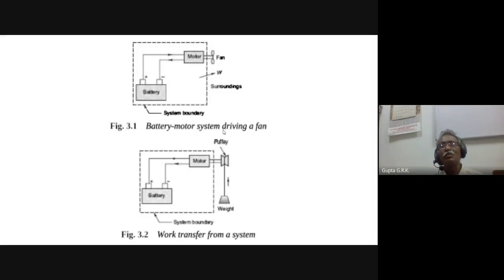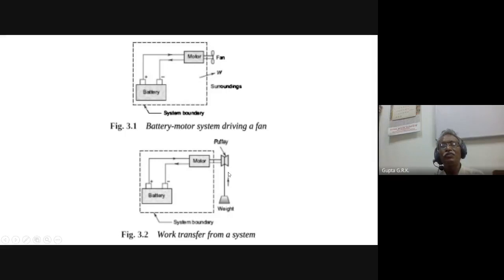But as a person who has studied thermodynamics, we have to say that there is work transfer if I take the system like this. When this is turning the fan, there is electrical energy crossing the boundary. But to make him understand, how can I say there is a work transfer? If I remove the fan here and connect it to a pulley, and I put a weight here, this weight gets raised up.